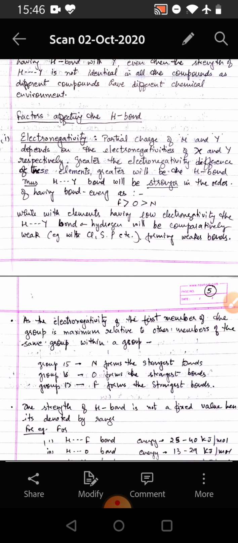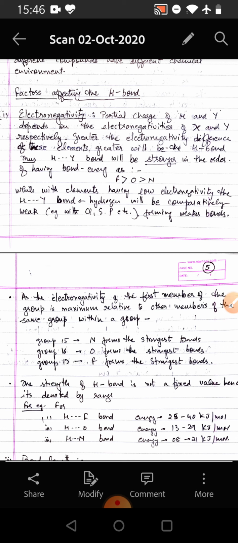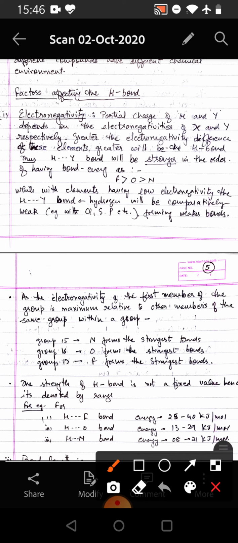Now we come to the factors affecting the hydrogen bond. First factor is electronegativity. Partial charge of hydrogen and Y depends on the electronegativities of X and Y respectively. Greater the electronegativity difference of these elements, greater will be the hydrogen bond strength. Thus, H...Y bond will be stronger in the order of the bond energy as fluorine greater than oxygen greater than nitrogen. While with elements having low electronegativities, the H...Y hydrogen bond will be comparatively weaker, for example with chlorine, sulfur, phosphorus, etc., forming weaker bonds.